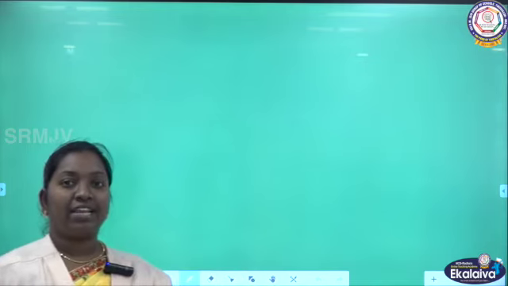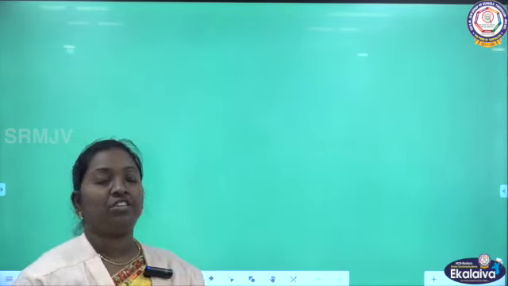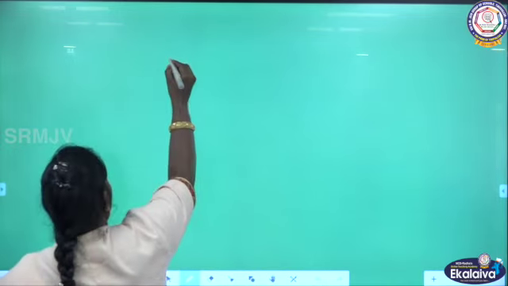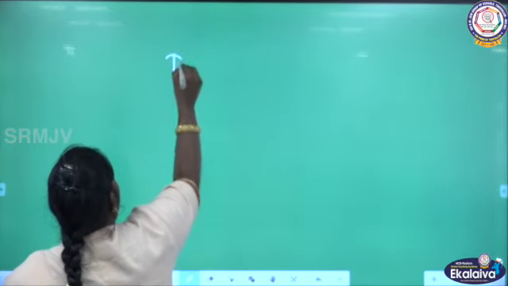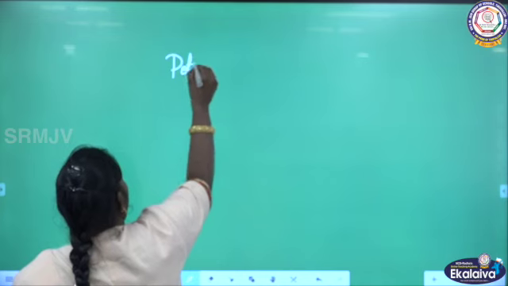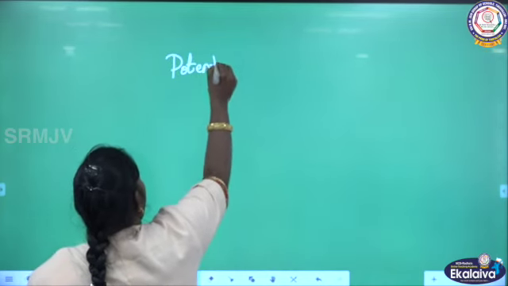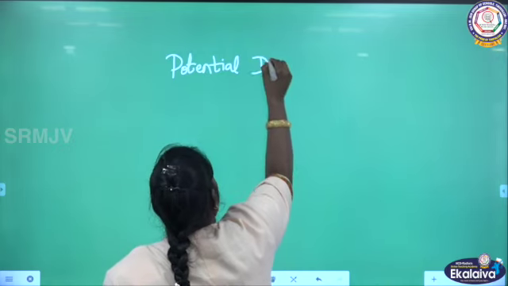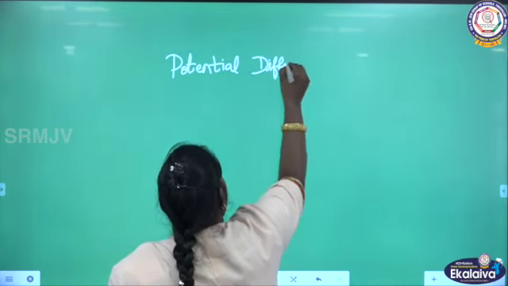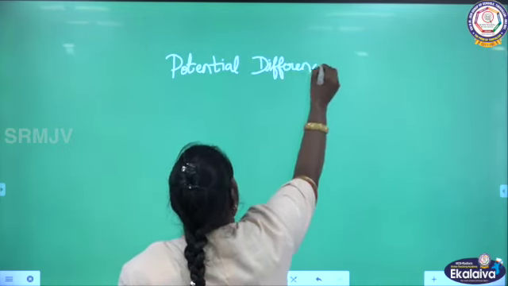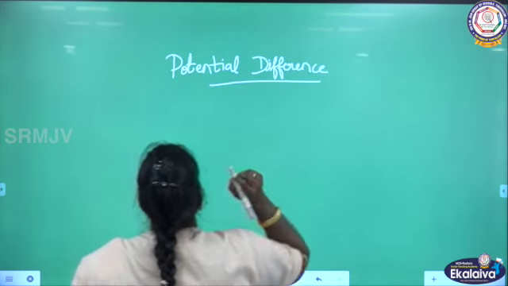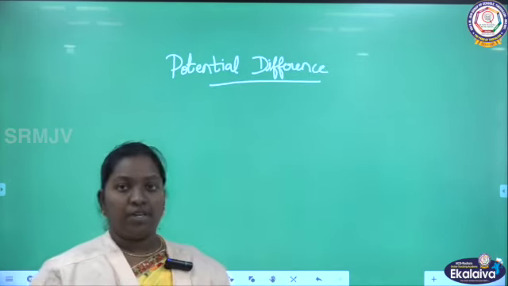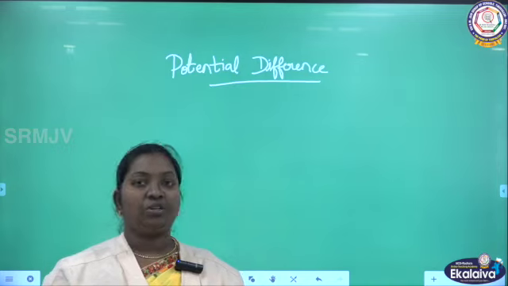Now we are going to see the next topic, potential difference. This is lesson 4. Potential difference, how are we going to learn it?